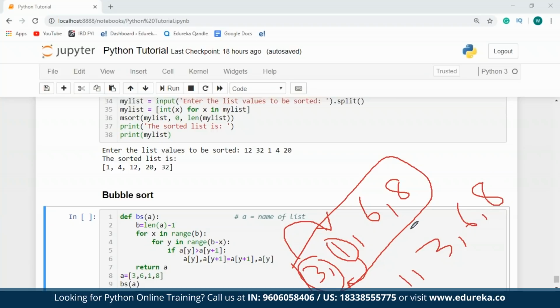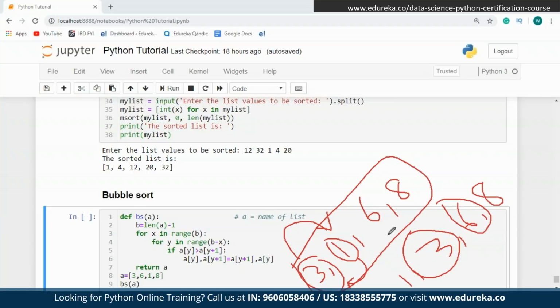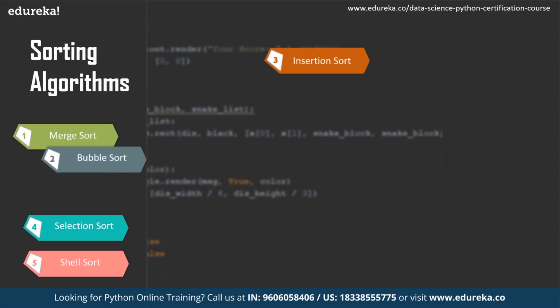In the next iteration, my program will check if 3 is greater than 6 or not. As we all know that these are already sorted, they will not be swapped. This process is repeated until the complete list is sorted. So I hope you guys have understood the bubble sort program.